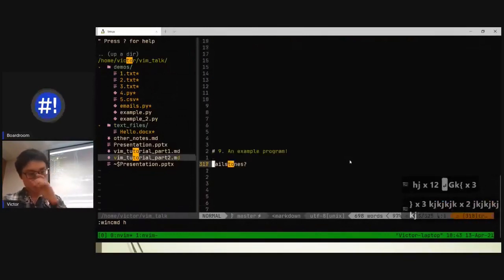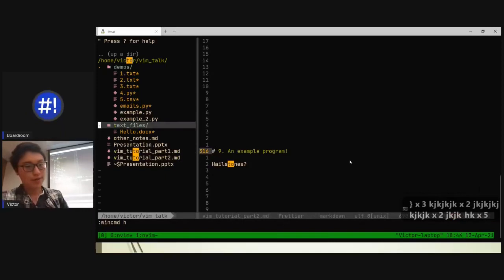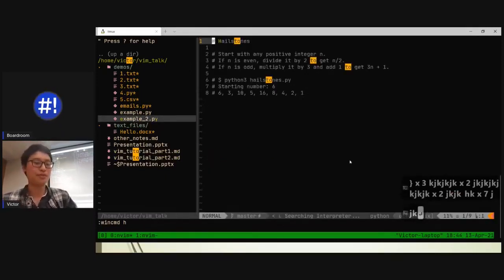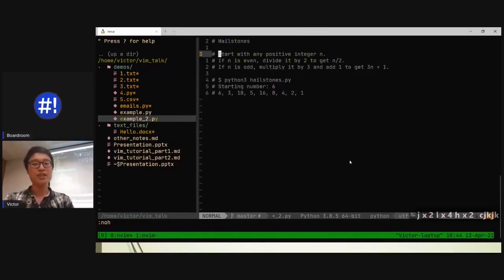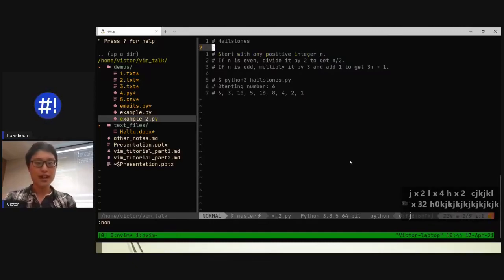And I was thinking, well, what if I actually do an example of me programming something? So I picked out a problem called hailstones, which is a common 1110, so introduction programming question. But I intentionally chose something I'm not familiar with, so you guys can see how I make my changes, how I make my edits when I make my mistakes, right? So this one here, if you guys don't know programming, that's fine. Just watch along and see how I move around the file essentially, right? And I love spamming JK.